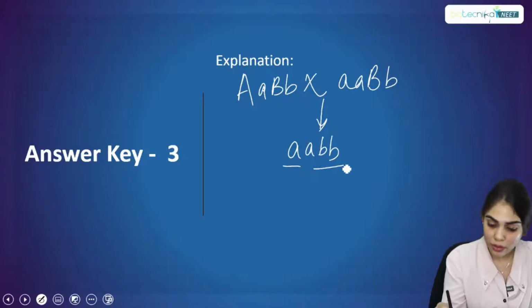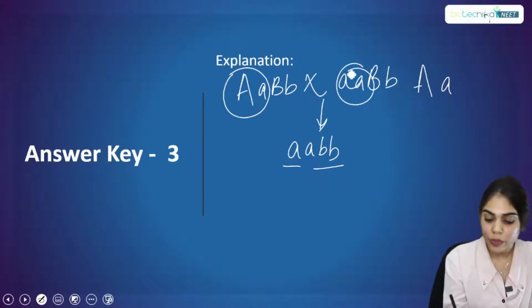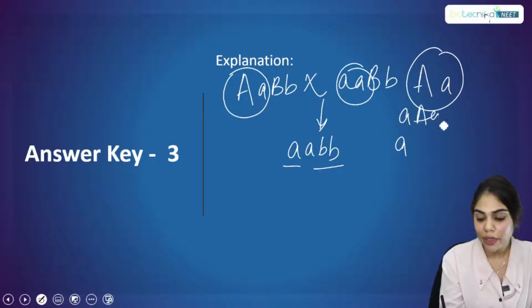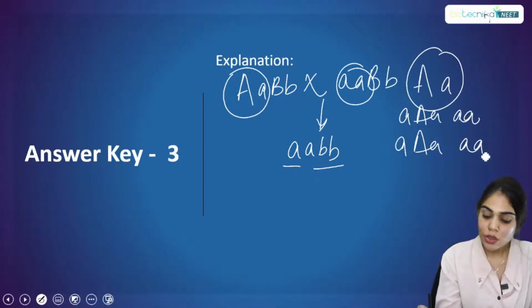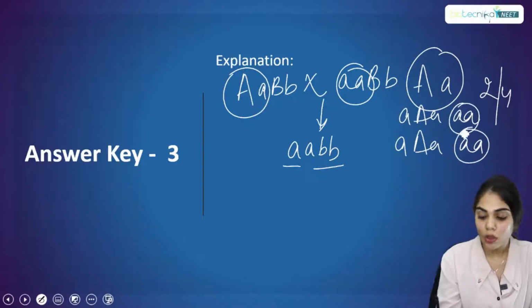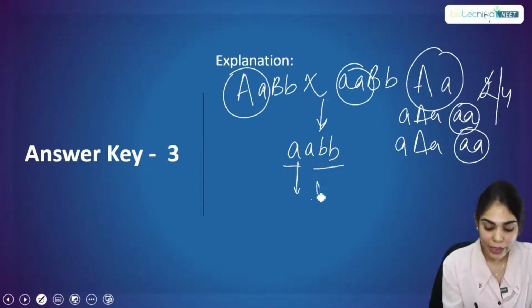So how to solve this question? I'm considering only one gene at a time. So what will be the Punnett square for this? Aa crossed with aa. Out of 4, you are getting 2 small a small a, which is what the question is asking for. So that will be 1 by 2.